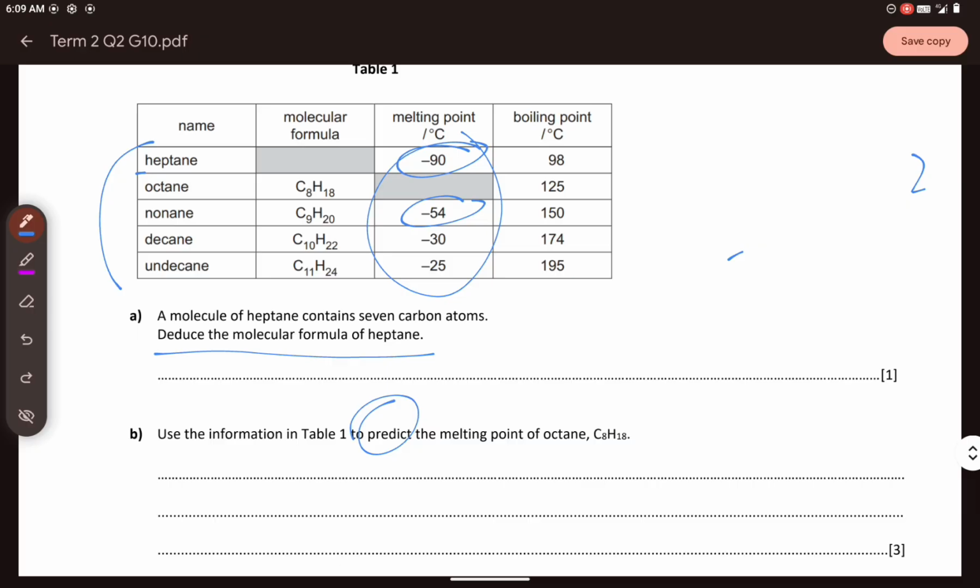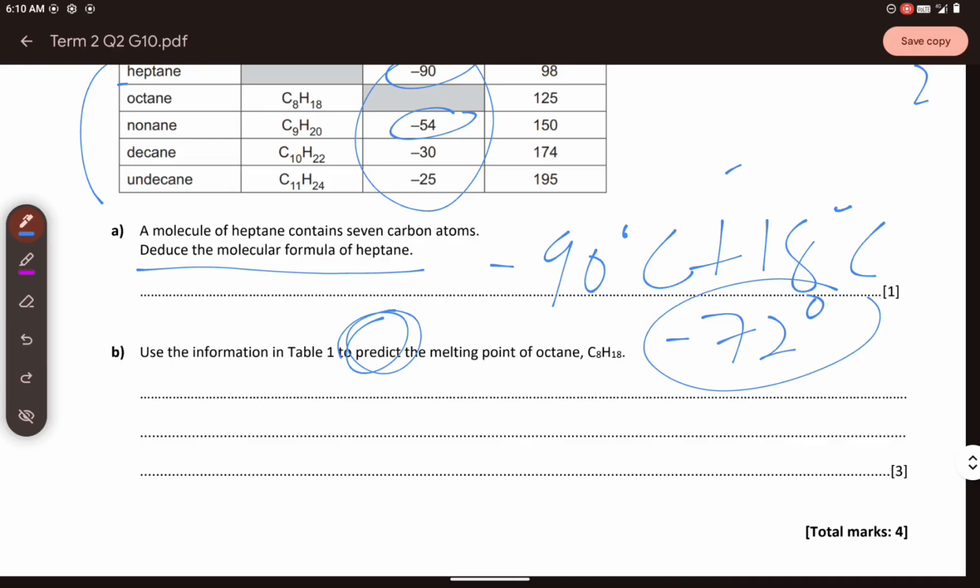The melting point increases by 36 degrees Celsius over 2 carbon steps, from C7 to C9, or heptane to nonane. If you assume a steady increase, that's an increase of 18 degrees per carbon atom. So you can say negative 90 plus 18, because it is just the trend, and that gives you negative 72 degrees. But if your answer is between negative 60 and negative 80, then that's correct.